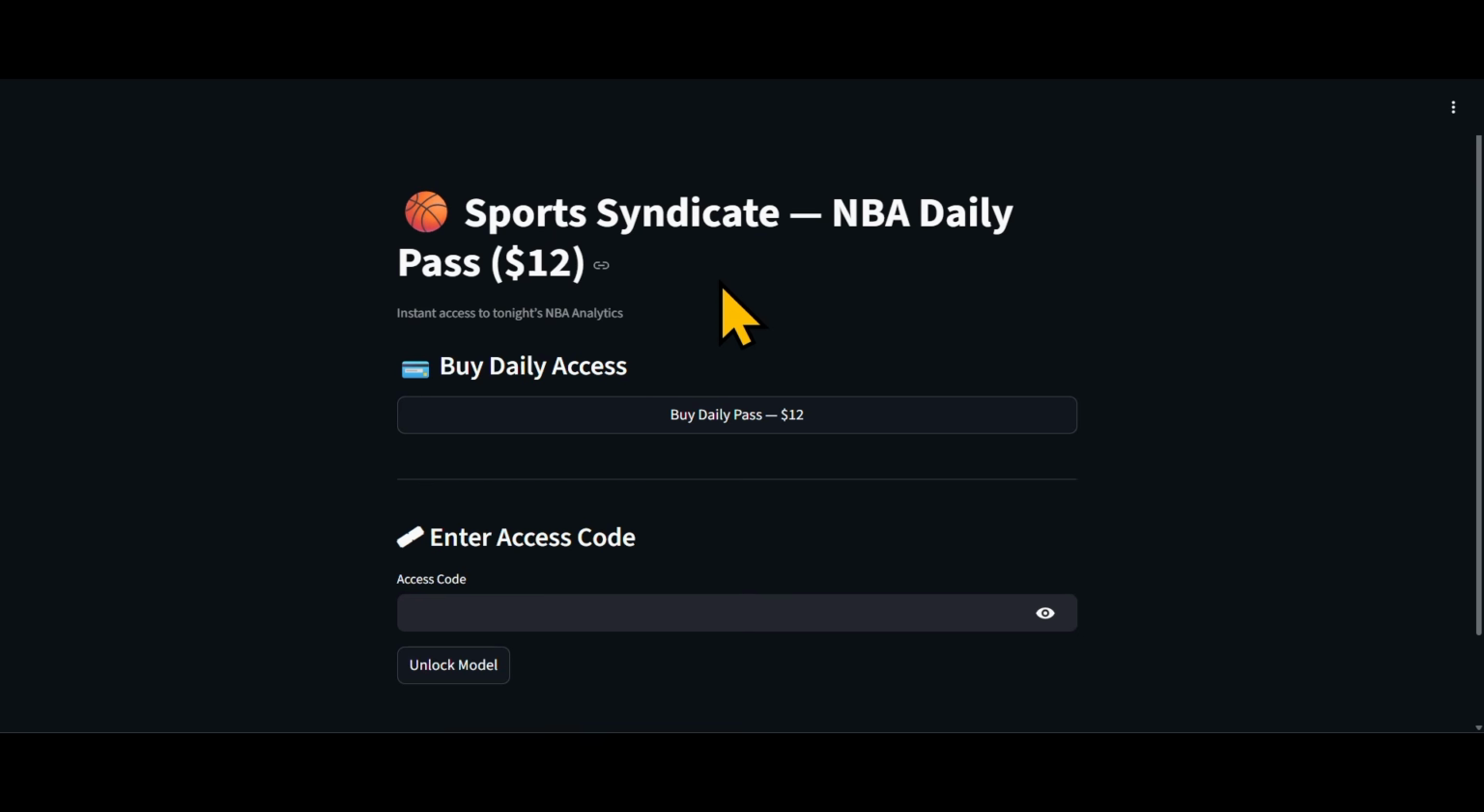If you lose your access code, just let me know your email address and screenshot your checkout, and I'll verify your payment and provide you with your access code.